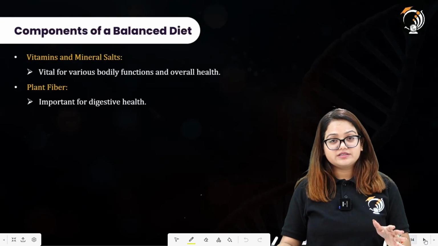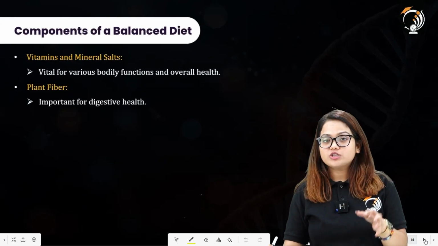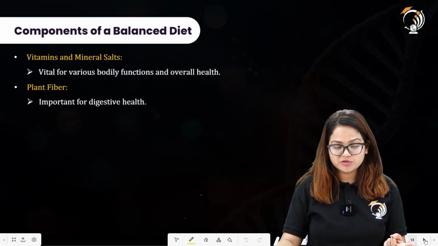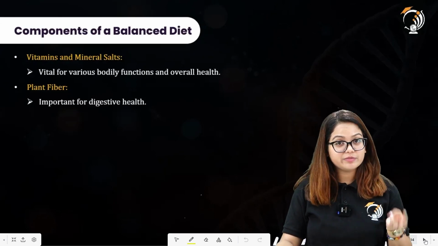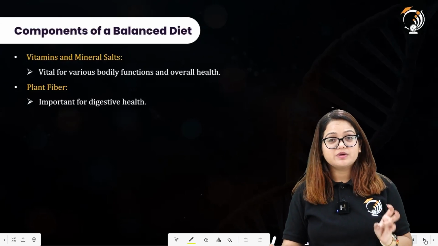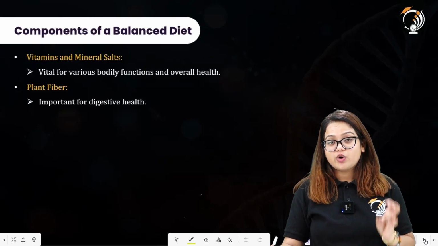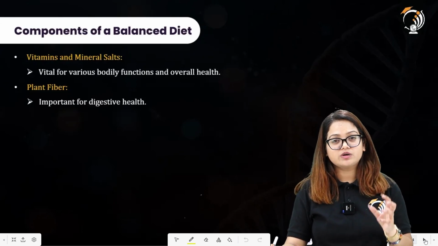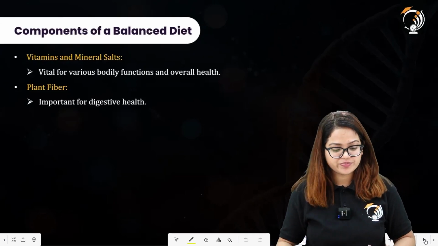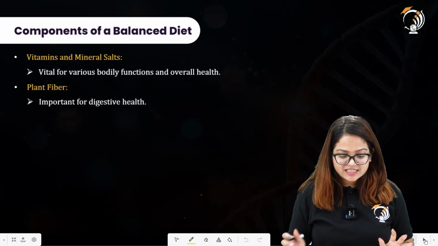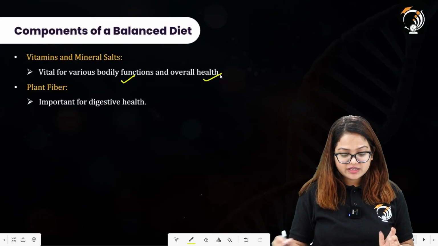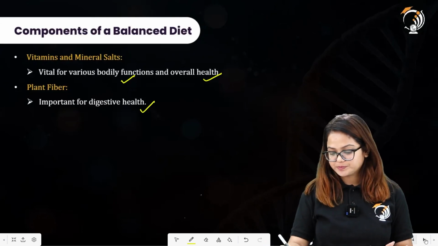There are other components of food also, that include vitamins, mineral salts, and plant fiber. We often ignore plant fiber in our diets, but it is very crucial for our gut health, for maintaining a healthy body and a healthy life also. So vitamins and mineral salts are essential to carry out bodily functions and overall health. And plant fiber is important for digestive health.